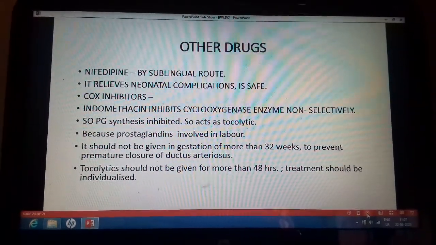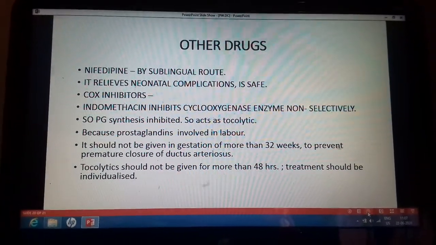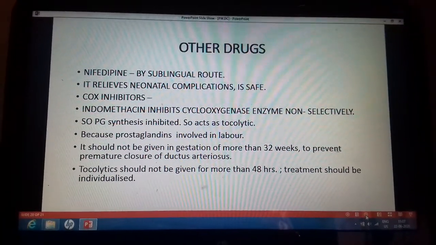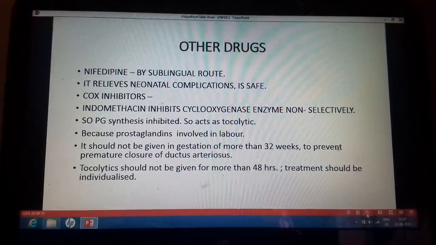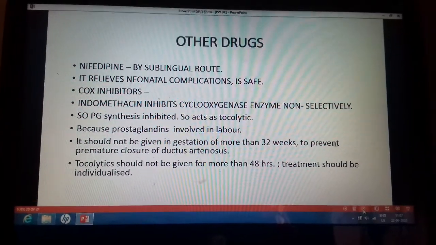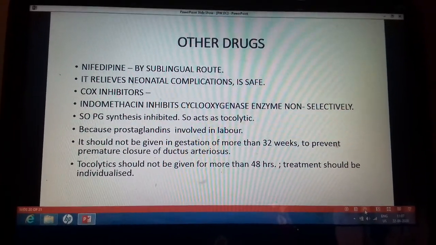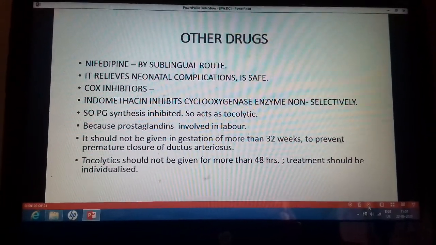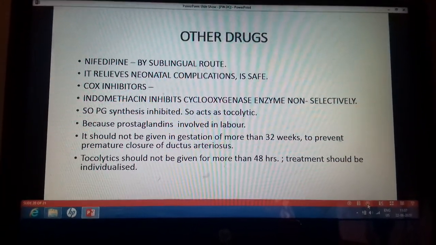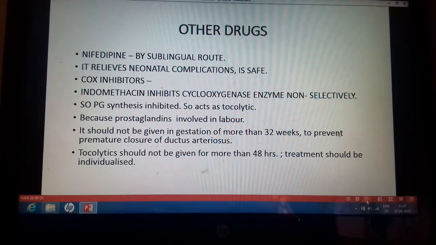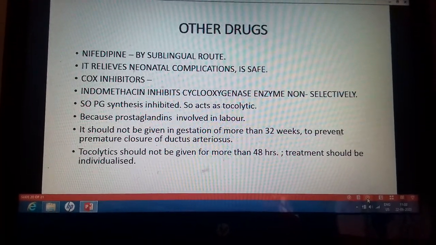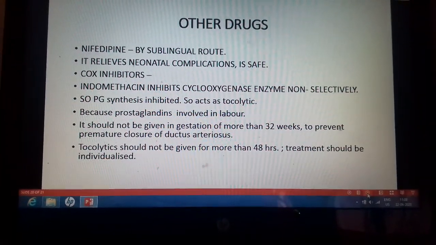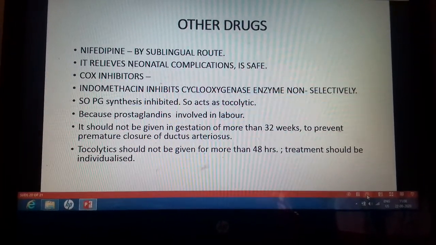Tocolytics should not be given for more than 48 hours, and treatment should be individualized. So every patient requires different doses of the tocolytic. Some require less, some require more. So the treatment should be individualized, and uterine contractions should be monitored, along with fetal heart rate, maternal heart rate and blood pressure. So these are the important points for the tocolytics.